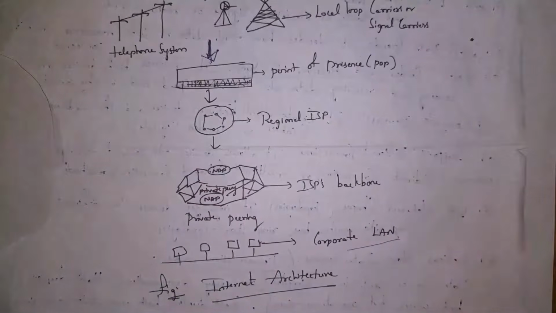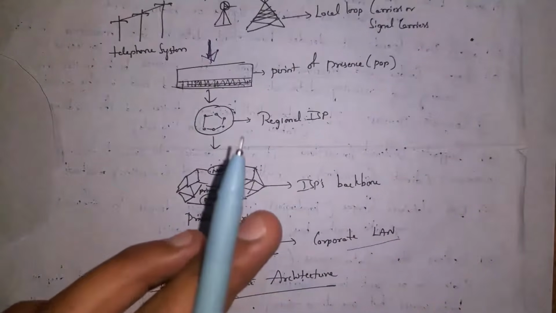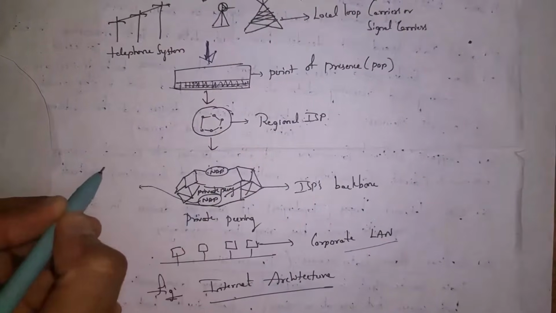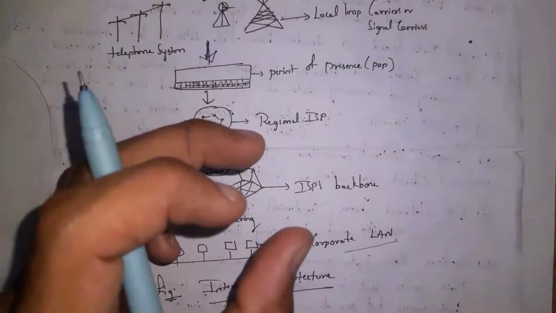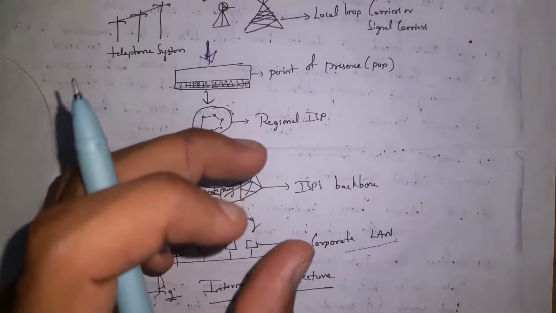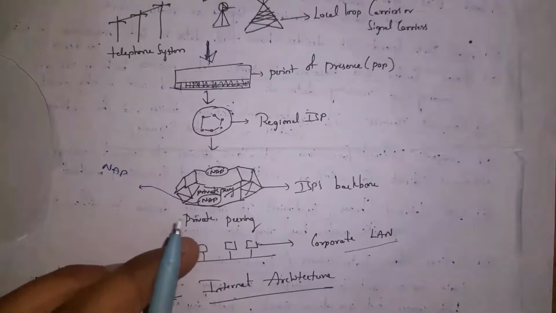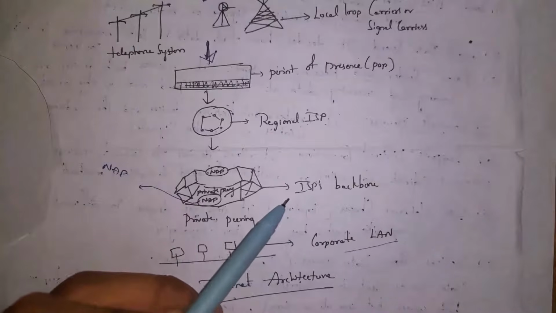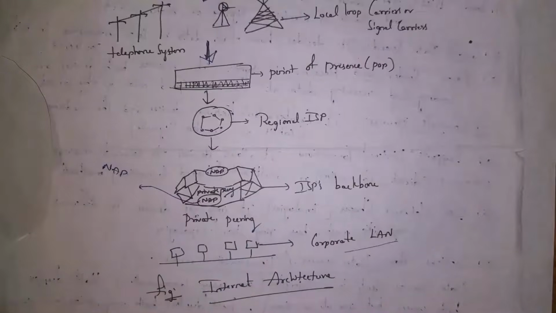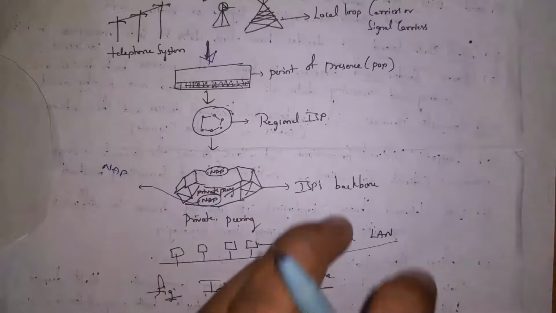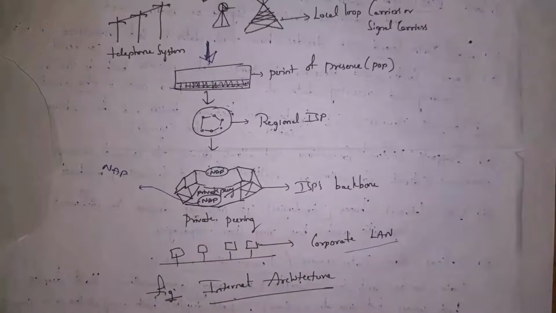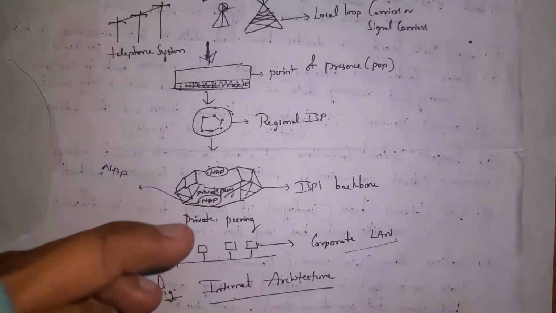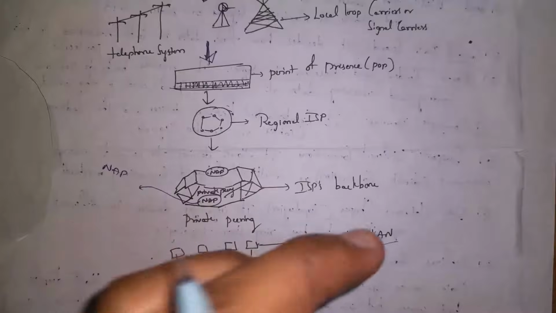Guys, whenever internet service provider connects to other network, we call that connection as NAP, that is network access point. It is the point where internet service provider will contact other network. And by some private connections, this internet service provider backbone will provide information to client. Okay, this is corporate LAN, that is nothing but Amazon company local area network. Whenever I type amazon.in, we will get that website from Amazon company servers. We call that Amazon company network as corporate local area network.